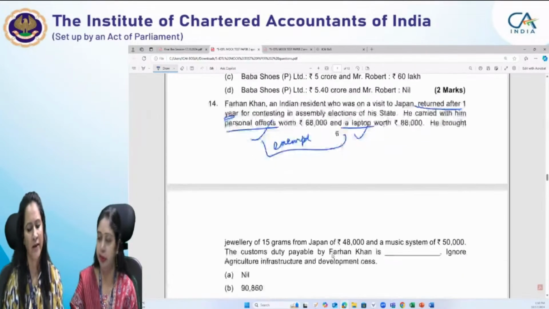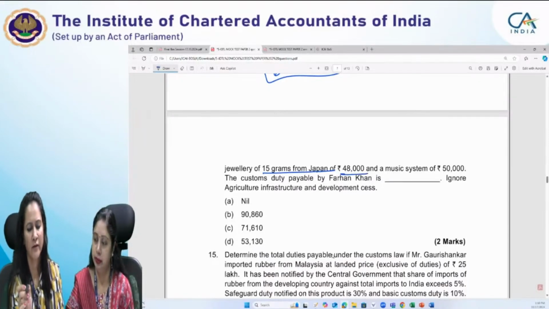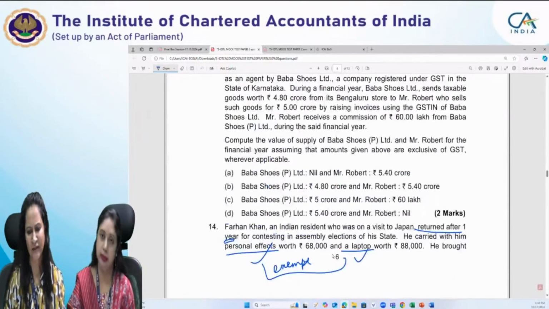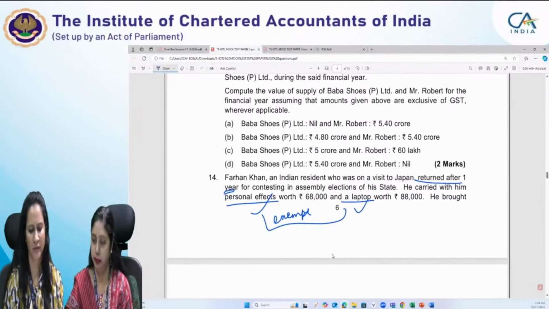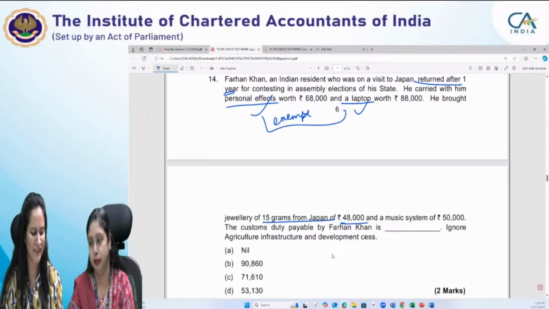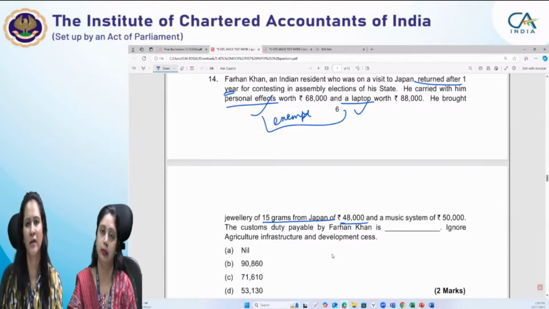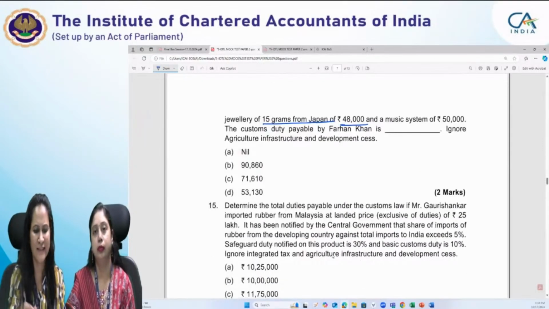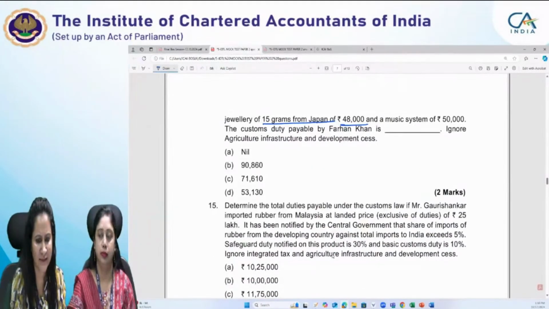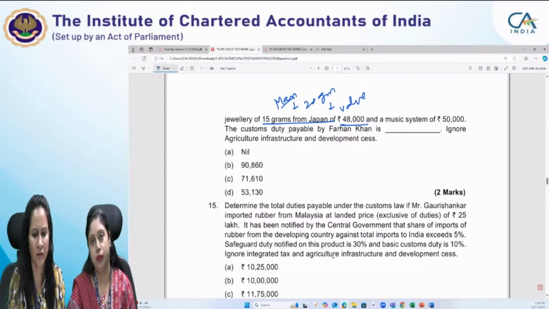He brought jewelry of 15 grams from Japan of 48,000. Now, if this person had been returning before 1 year, then jewelry allowance would not be allowed to him. But as per Rule 5 of baggage rules, if a passenger has been residing abroad for more than a year and he returns to India, then he shall be allowed duty-free clearance of jewelry up to a limit. Since he is a gentleman, a man, the limit is 20 grams, value rupees 50,000.